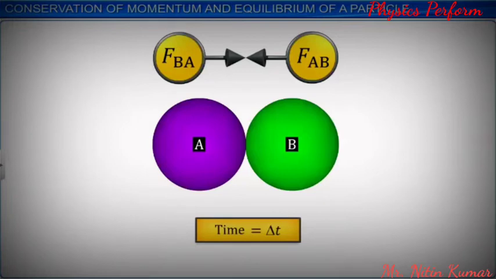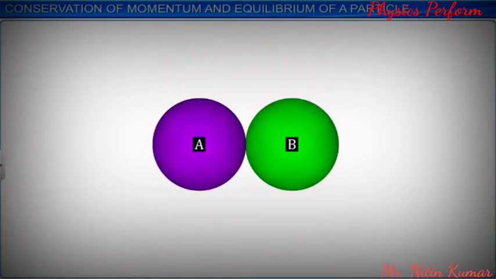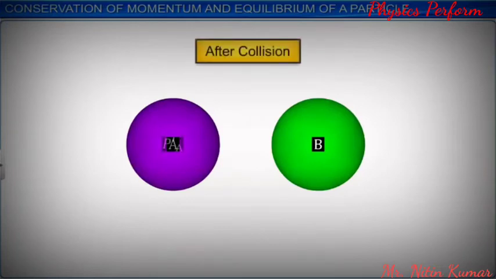FAB is the force on A by B, and FBA is the force on B by A. These two forces are equal in magnitude but opposite in direction. Now, the final momentum of A after collision is P'A, and the final momentum of B after collision is P'B.